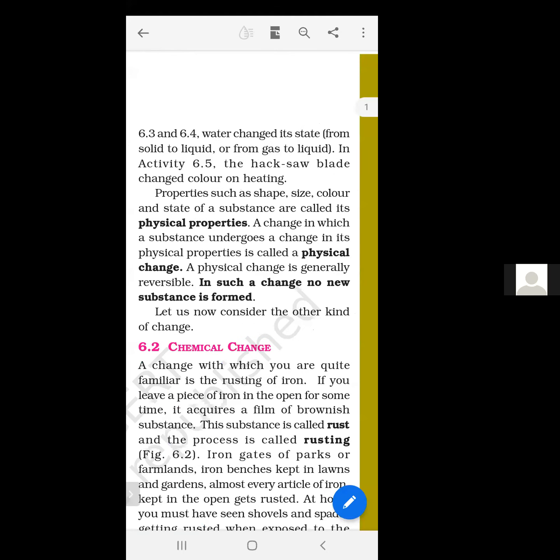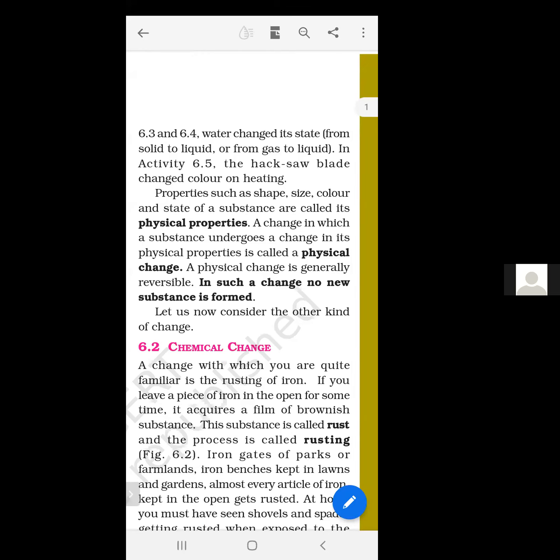When ice melts, ice is a solid state. After melting, it becomes liquid water, means solid to liquid. And when you heat that water, the liquid will change into gas. When you cool down that vapor, it will come back from the gaseous to the liquid state. In activity 6.5, the hacksaw blade changed color on heating.